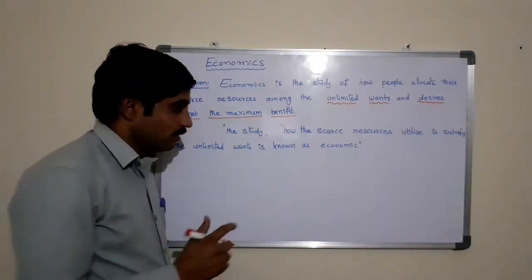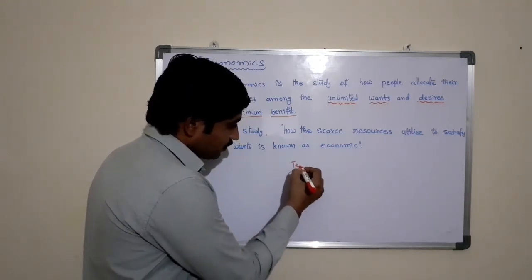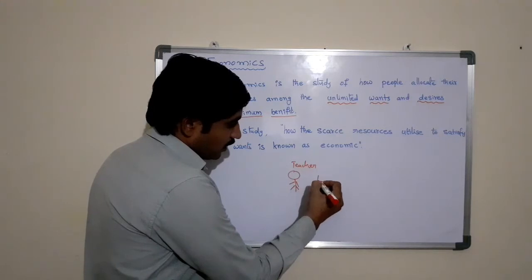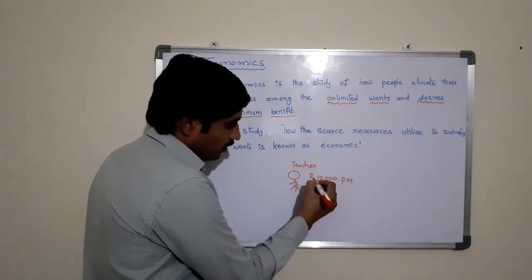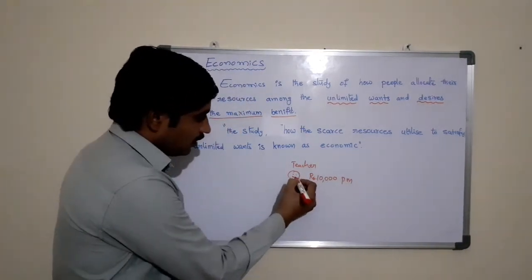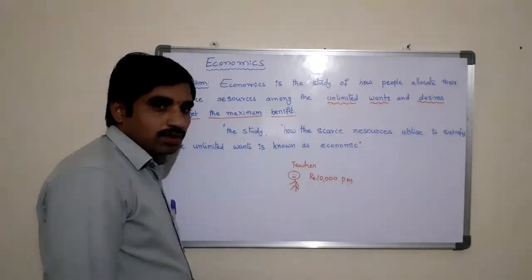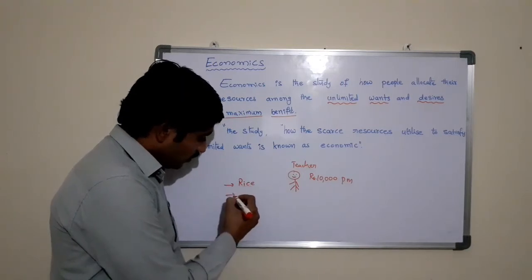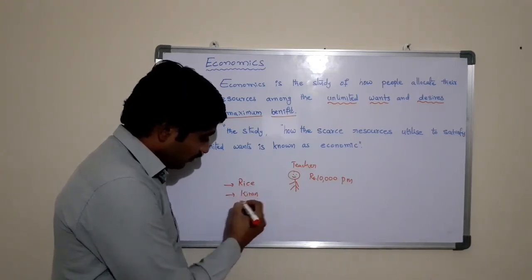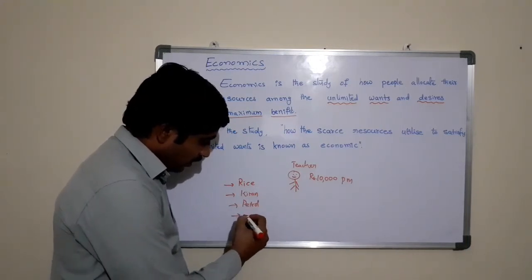Let us take an example. There is a teacher who earns 10,000 rupees per month. This teacher has different expenditures during the month. He needs to purchase rice, go for kirana, buy petrol for his bike, and he also spends some amount on other activities.